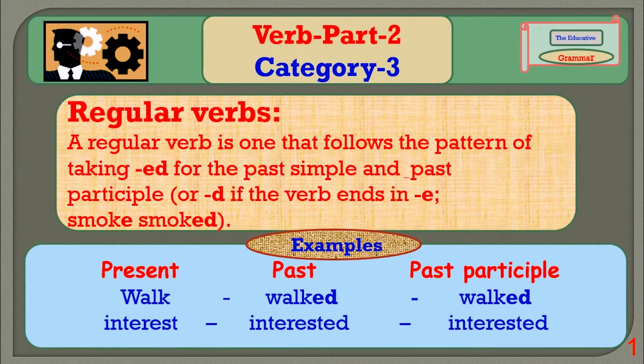Regular verbs. A regular verb is one that follows the pattern of taking -ed for the past tense and past participle, or -d if the verb ends in e, like smoke, smoked. Only the addition of the letter d. There are three forms of verb: present, past, and past participle. Walk, walked, walked. There is addition of -ed. Similarly, in case of interest.